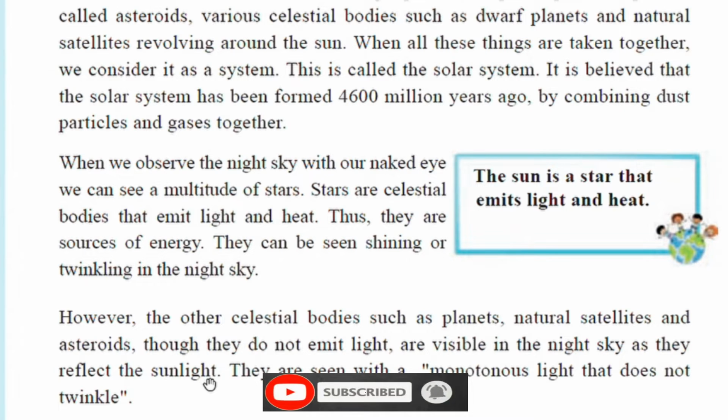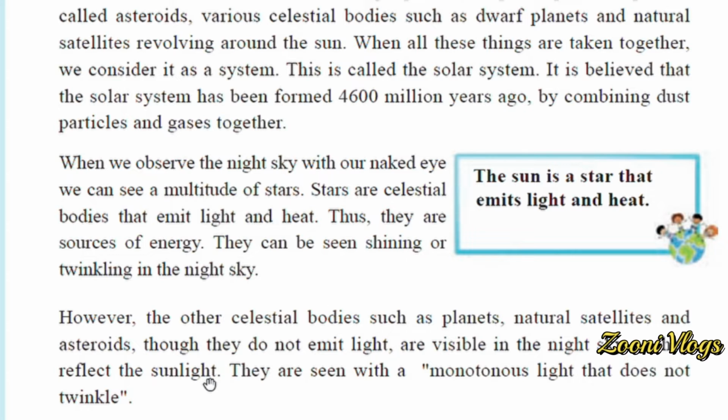Okay, I told you already, because while stars are shining and twinkling, these celestial bodies such as planets, natural satellites and asteroids do not emit light, and they are visible in the night sky as they reflect the sunlight, because the sun is just like a fireball, right? We can't tell about the power of the sun.